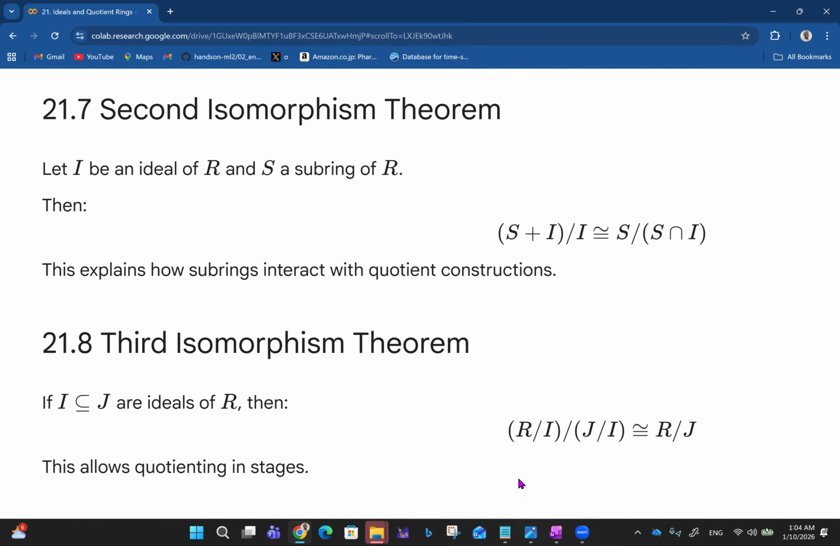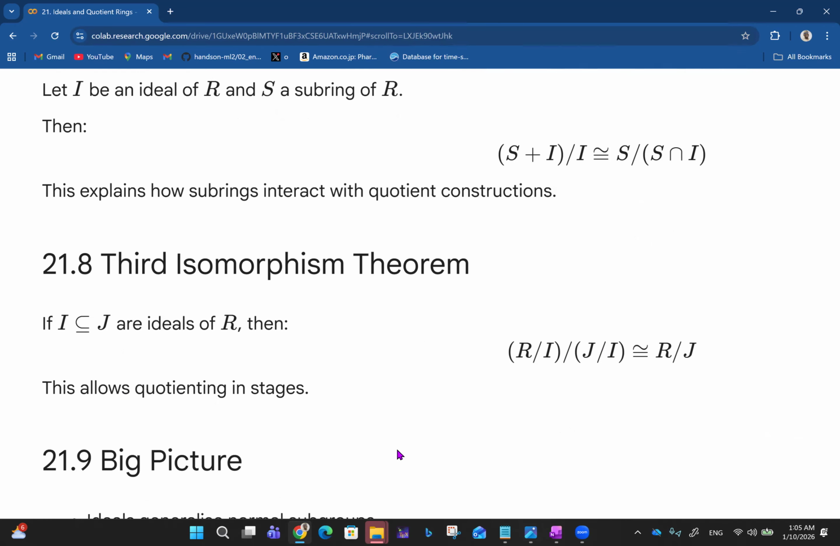Then we also have the third isomorphism theorem. If I is a subset of J, both ideals of R, then we say that R divided by I, divided by J divided by I, is isomorphic to R divided by J. This is more like what you can technically call a chain rule. I cancels out, so you just have R over J, and you have the chain. So this allows quotienting in stages.